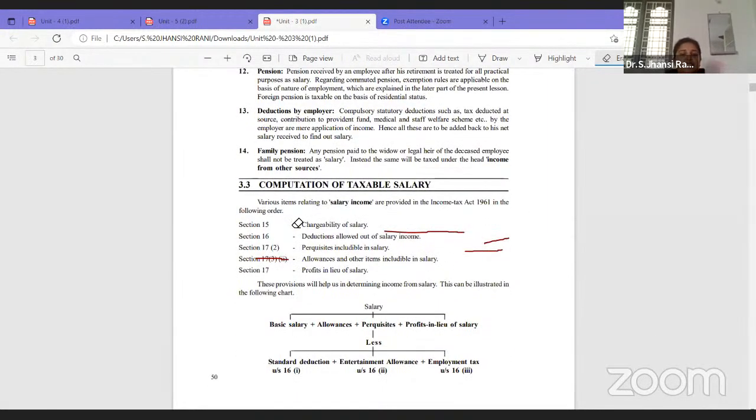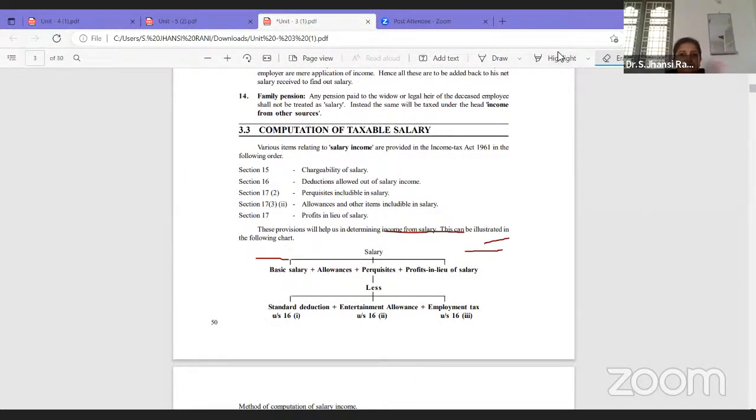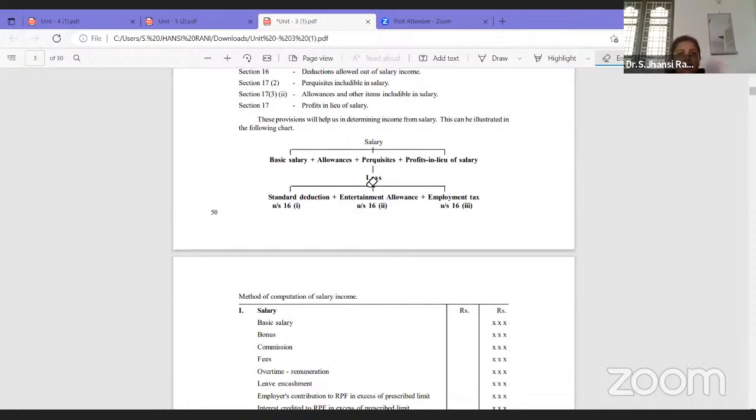So here salary, if you can just look at here, we have section 15 to section 17 where salary has been discussed. Under this we have the chargeability of salary, deductions allowed out of salary income, allowances that are includable in salary, perquisites, and profits in lieu. So just better not concentrate on this. Let's see how salary will actually be calculated and how it is to be taken as salary.